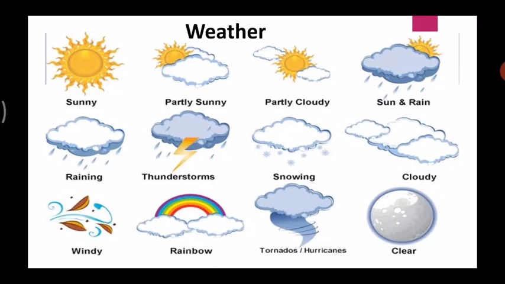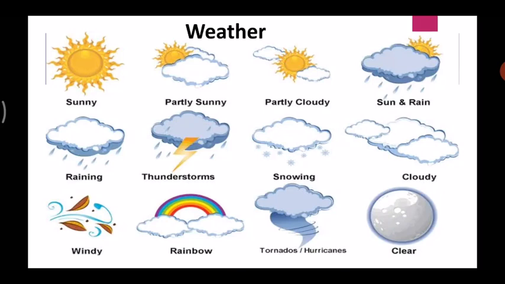Sometimes you may face thunderstorms. Sometimes it may snow in your place if you live in a hill station. And sometimes it may be pretty clear at night. So during different times of the day or during different times of the year, you would see that different types of conditions are there.